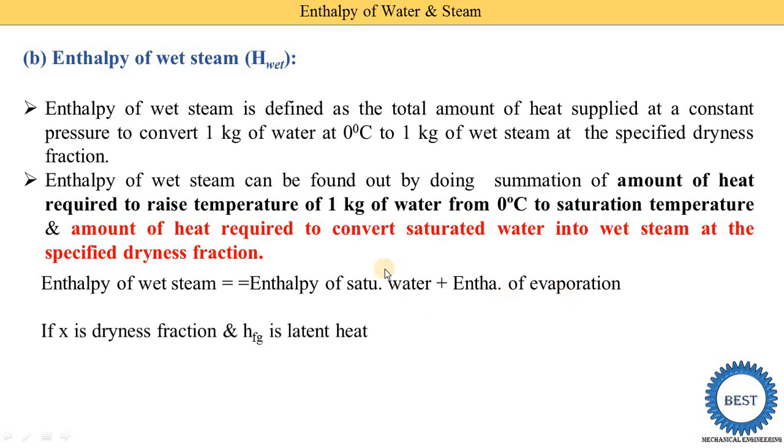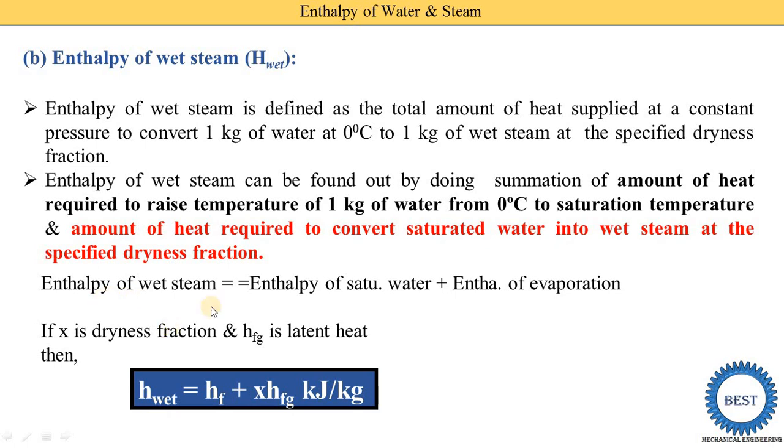If x is the dryness fraction, then hfg is the latent heat. Earlier I told that we need to find this latent heat because the phase change process is there, and in this phase change process the wet steam is not completely vaporized, so we need to add the dryness fraction.